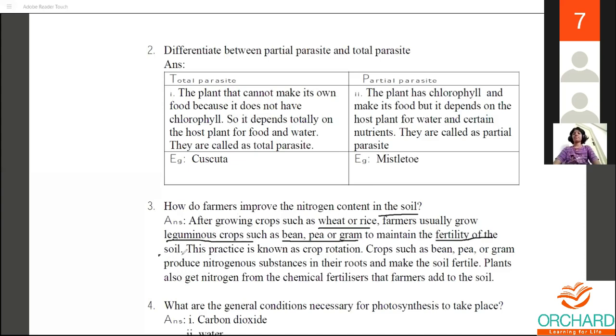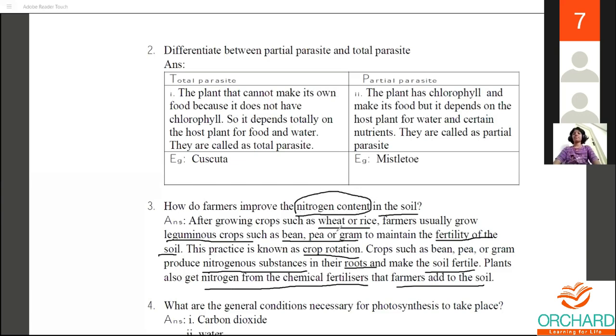This practice is known as crop rotation. Crops such as bean, pea and gram produce nitrogenous substances in the roots and make the soil fertile. Plants also get nitrogen from chemical fertilizers that farmers add to the soil. This is how they improve the nitrogen content in the soil.